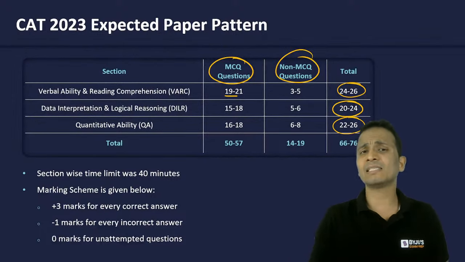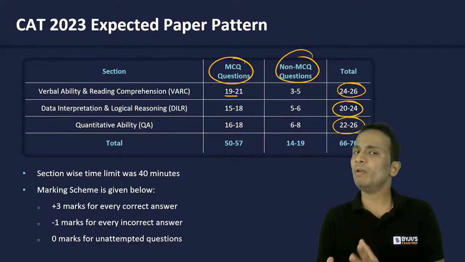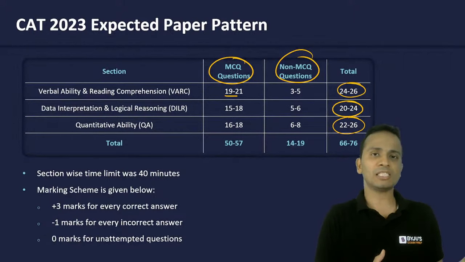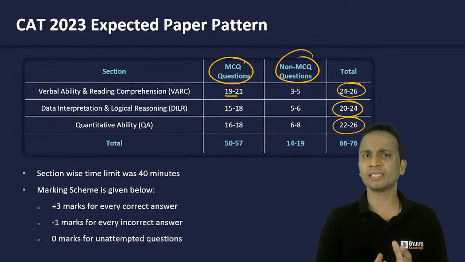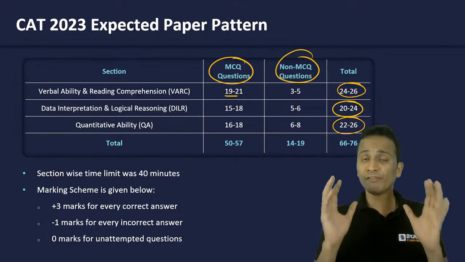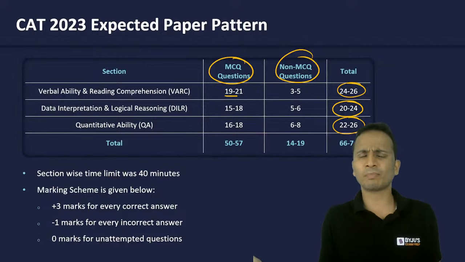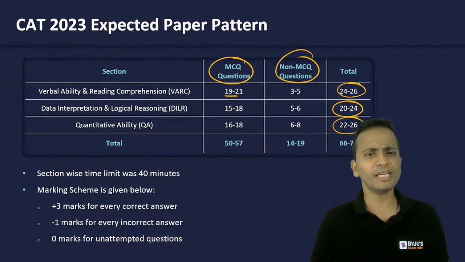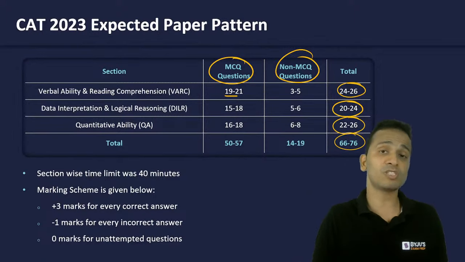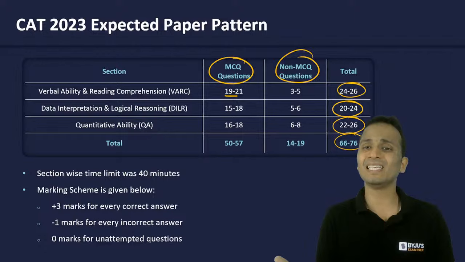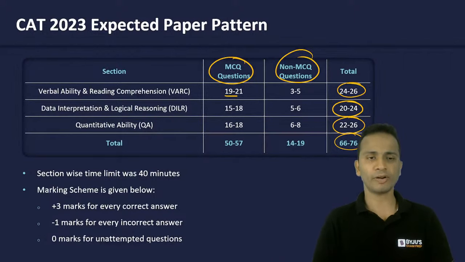Now, there are high chances that the pattern this year will be exactly the same as that of the last year, but we cannot take chances. So we should be open for any kind of surprise in CAT examination. So if I'm ready for a surprise, then that surprise will not be a surprise for me. All right. So in total, we can expect somewhere around 66 to 76 questions to come up in this year's CAT examination. All right.